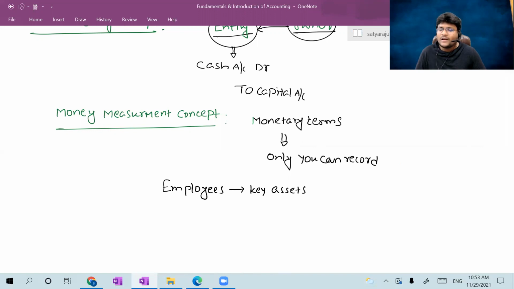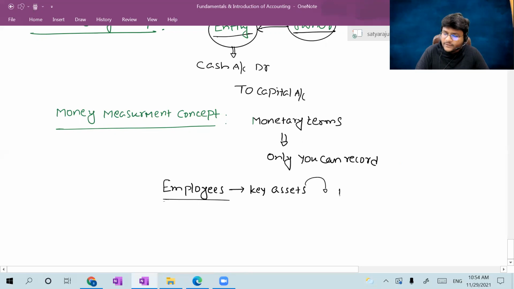Sir, we are paying salaries to the employees, and such salaries we are charging to the profit and loss account. That is okay, that is a different story. I'm talking about whether the employee is an asset or not. Obviously, employees are the key assets of the organization, but even though they are, we never record them in the balance sheet.